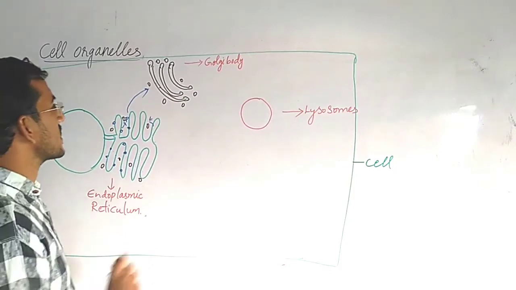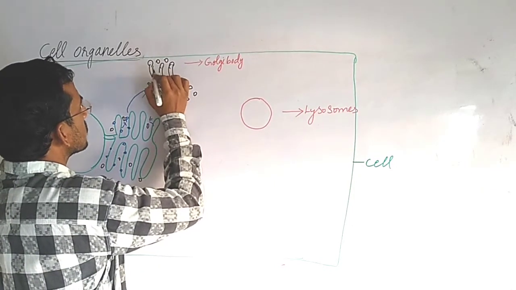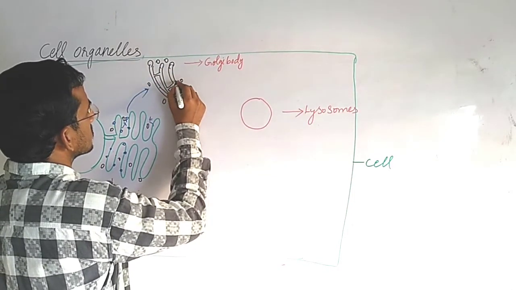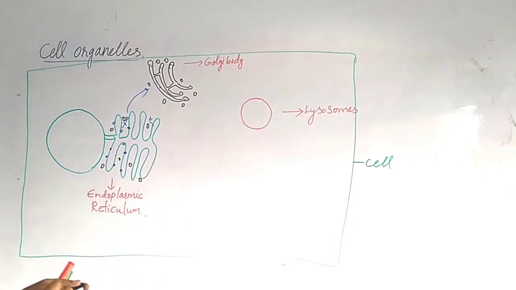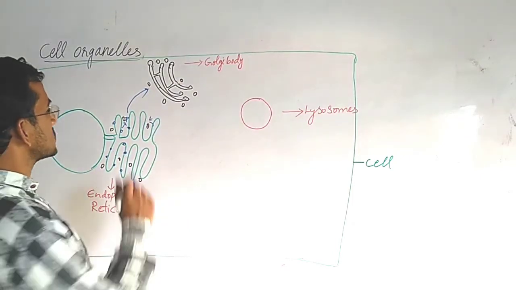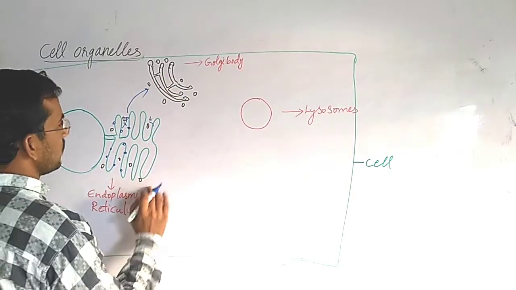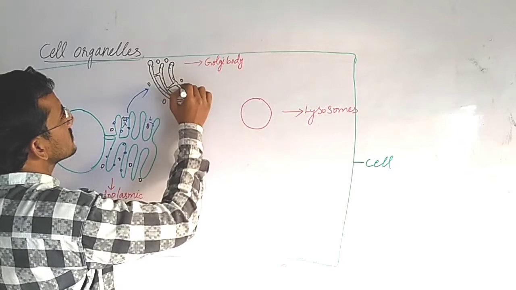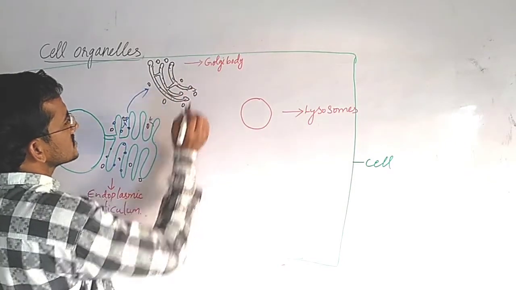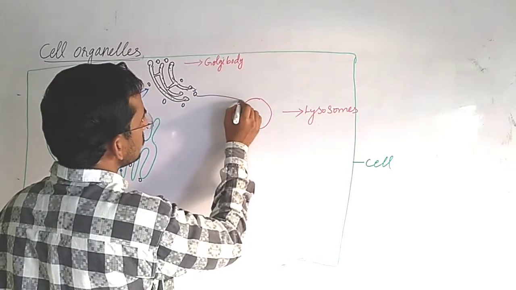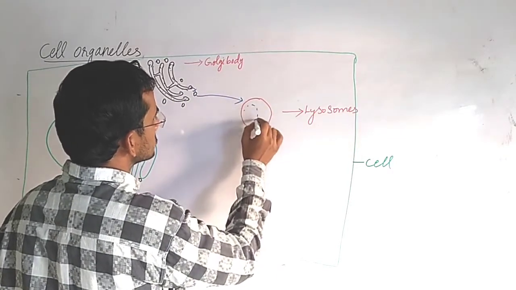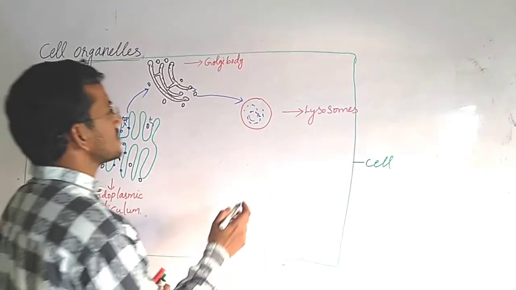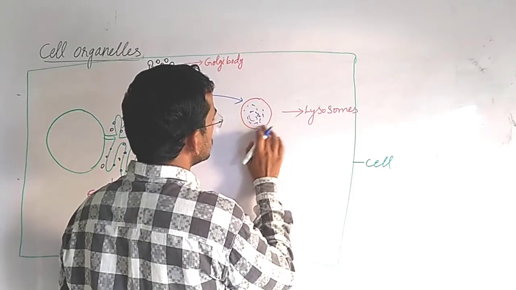These Golgi bodies are again interconnected. So these structures are connected like this. Proteins and lipids which are transported from endoplasmic reticulum to Golgi body, they are going to pack the things, and then again they are going to give to vesicles. These vesicles again will bring to lysosomes. So lysosomes will break this and they are released out.